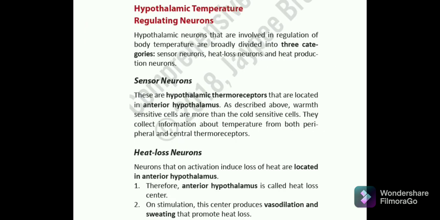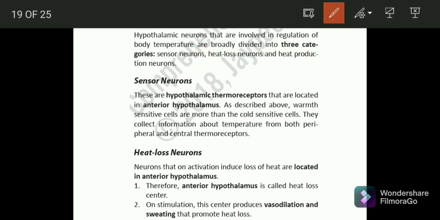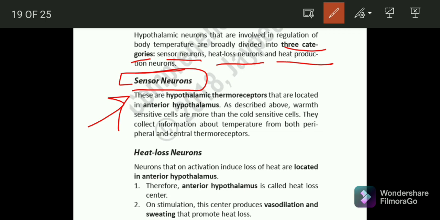The hypothalamic temperature-regulating neurons have been divided into three categories. The first is the sensor neurons, the second is the heat loss neurons, and the third is the heat production neurons. What are the sensor neurons? These are the hypothalamic thermoreceptors that are located in the anterior hypothalamus.